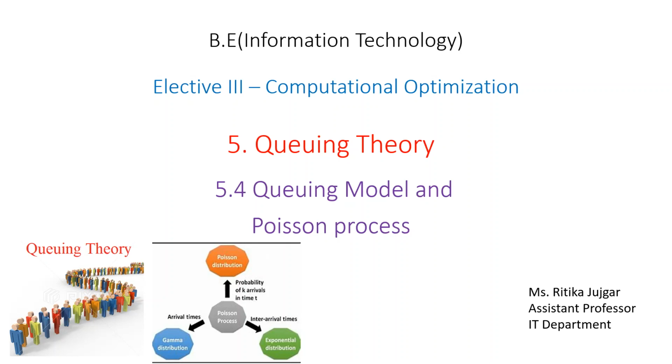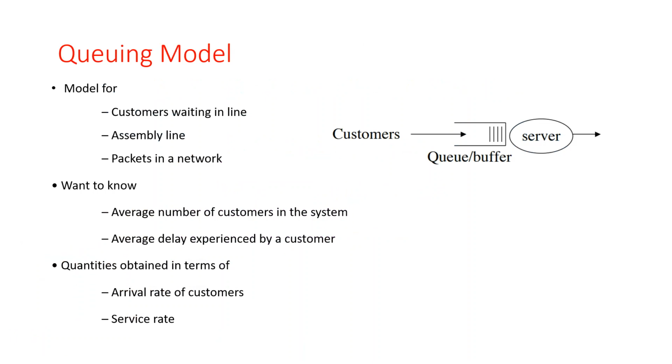So in today's video, we discuss the queuing model and Poisson process. The queuing model has applications like customers waiting in line, assembly line, and packets in a network. All these types of examples or problems contain the queuing model.